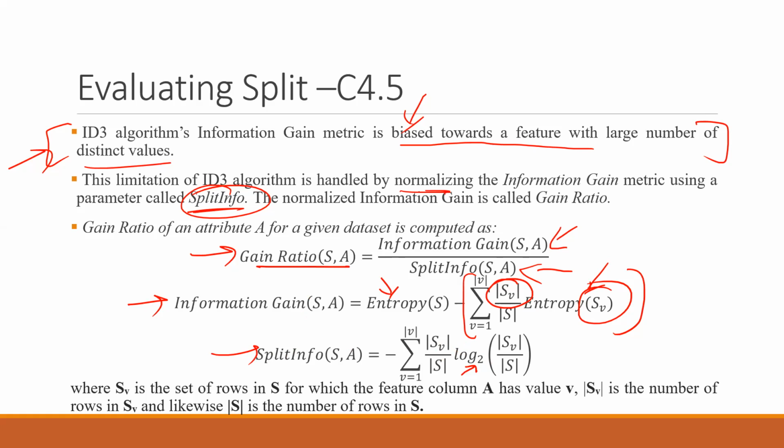Information gain had this problem of biasing, so that is being handled by using split info, which has a formula of summation of the ratio Sv upon S. Sv is the set of rows in S for which the feature column A has a value V. Obviously, it means all the cases having a similar kind of class, let's say class 1 or class 2. So class wise, it will be the number of rows divided by the total number of rows, right? Sv is the number of rows in Sv, and likewise S is the number of rows in S.